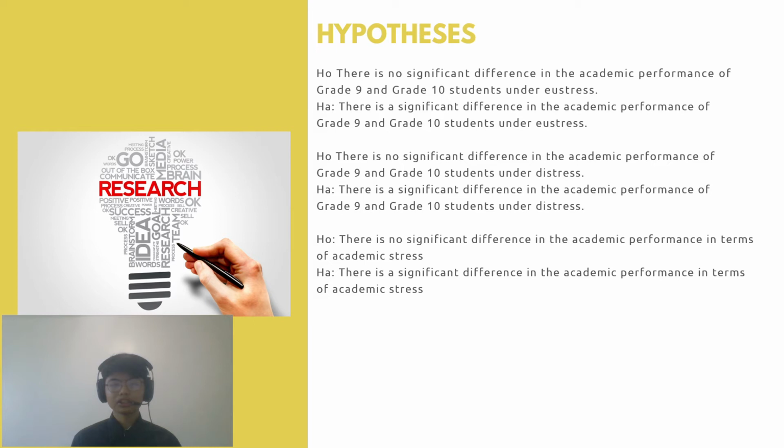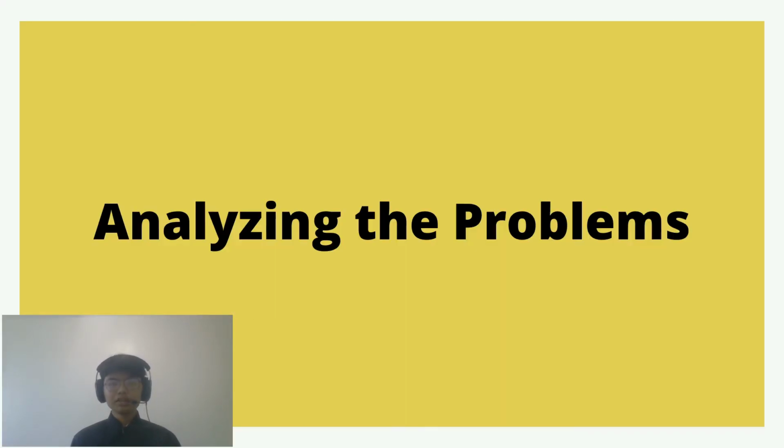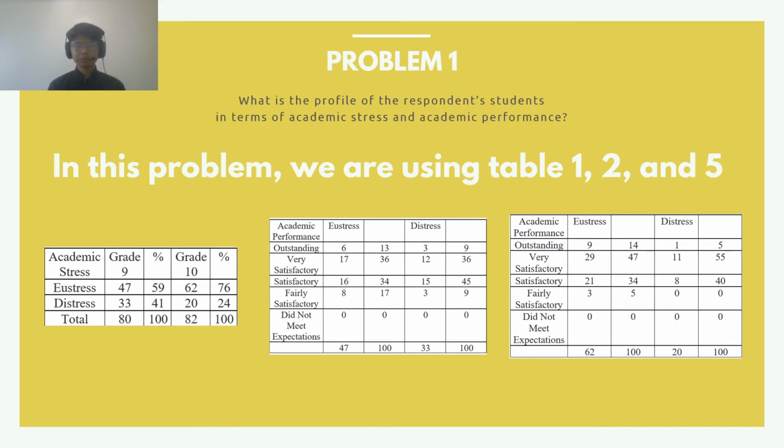Another null hypothesis is that there is no significant difference in the academic performance in terms of academic stress. Another alternative hypothesis is that there is significant difference in the academic performance in terms of academic stress. And now we will tackle each problem so that we can answer our main problem for this study.